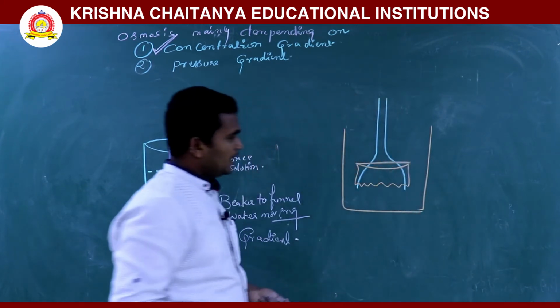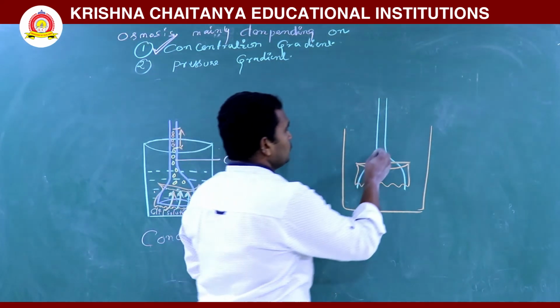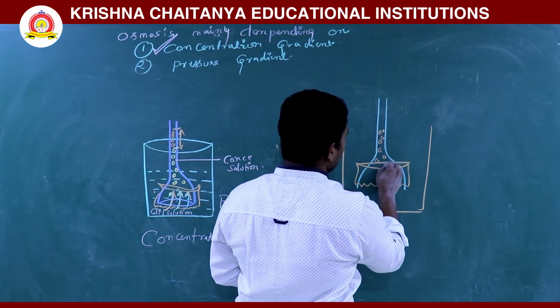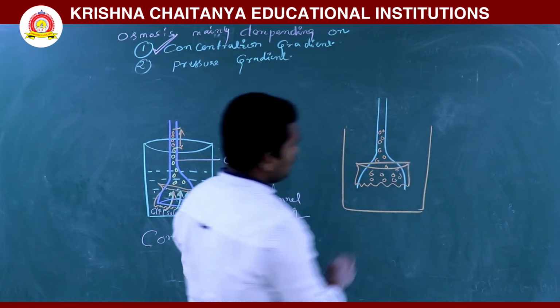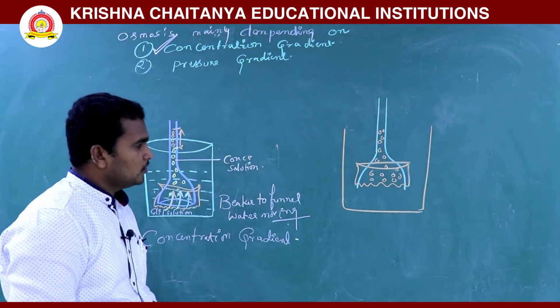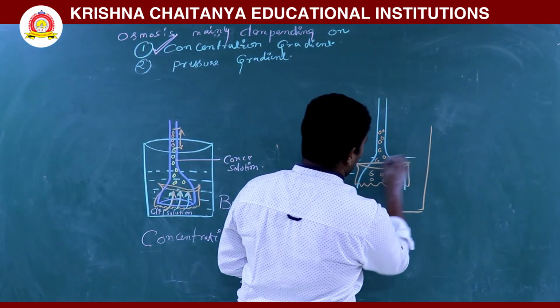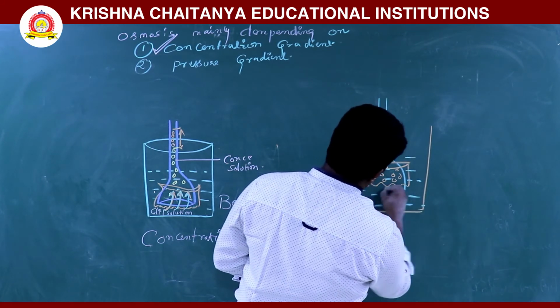Then, as we already know, we pour sucrose solution here along with water. So see here, water is there up to here, and all the water is there.